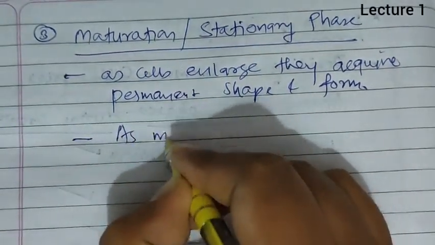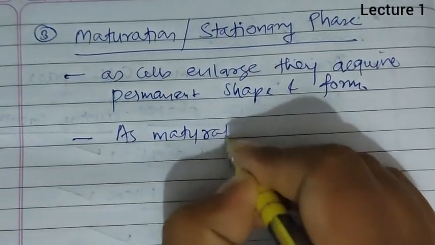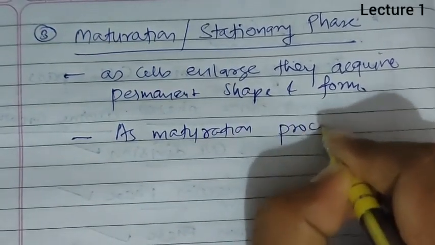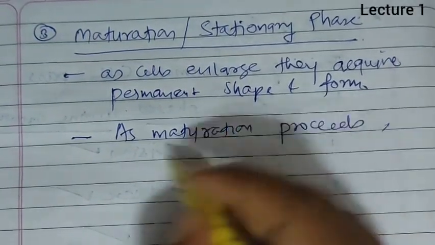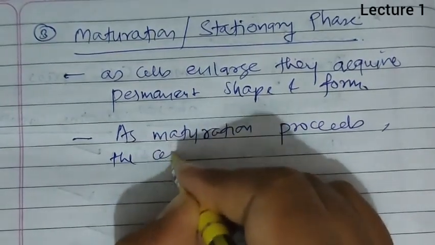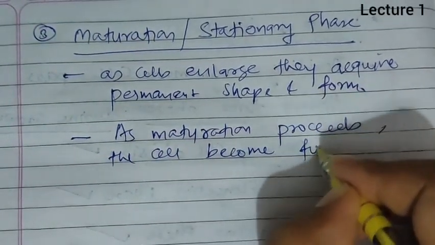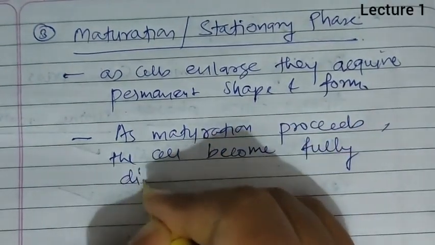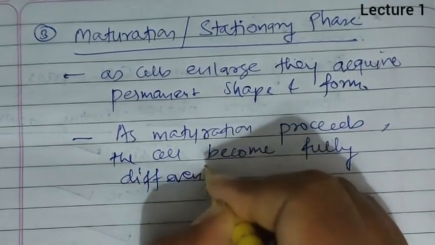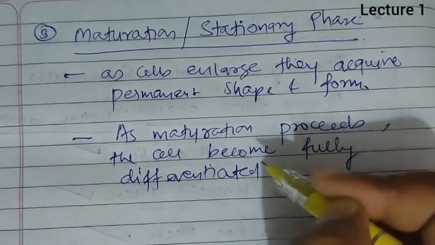As maturation proceeds, the cell becomes fully differentiated.